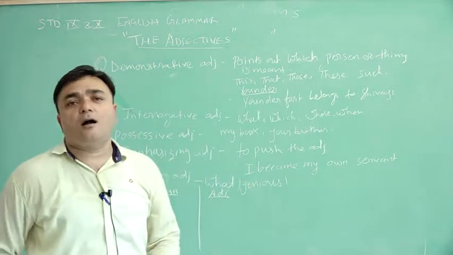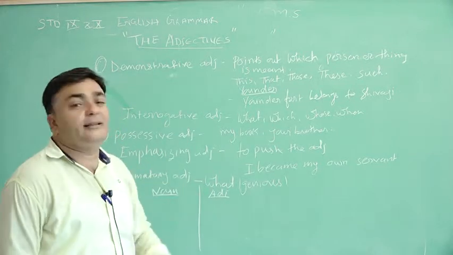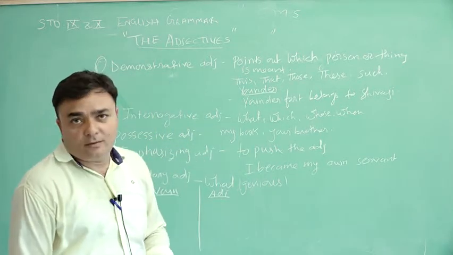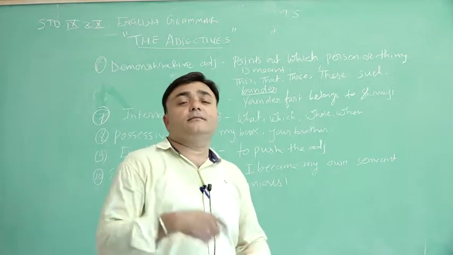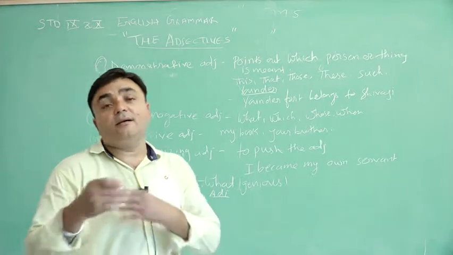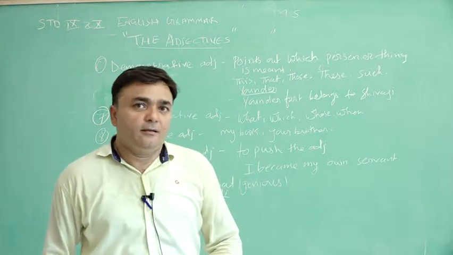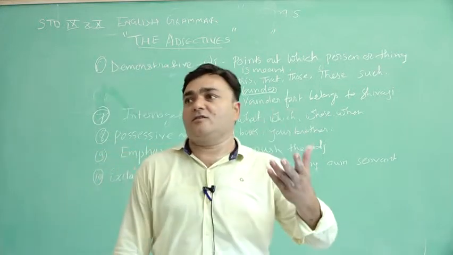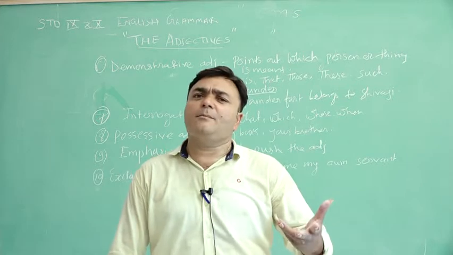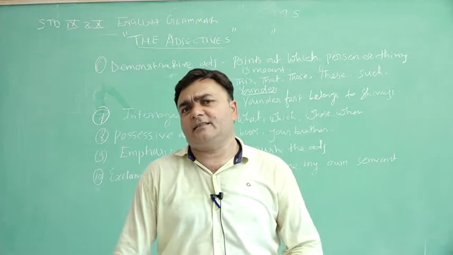This person, that fellow, that boy, this girl, that girl, these women, and such a person. Mahatma Gandhi was such a good person. Dr. Babasaheb Ambedkar was such a brilliant person. So we can demonstrate this thing with that.